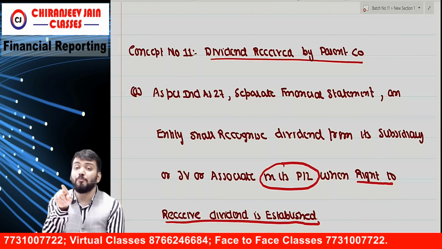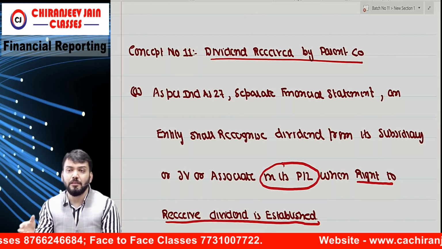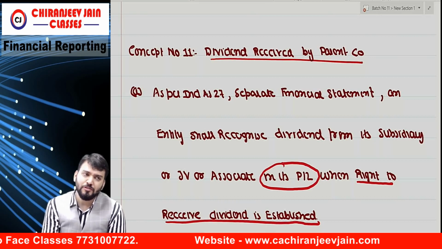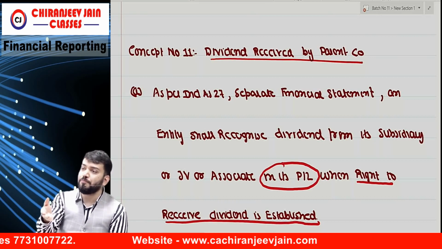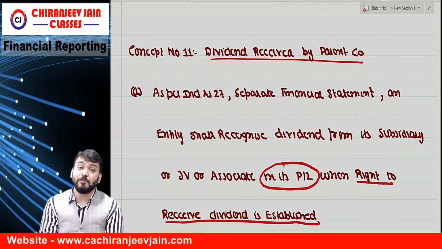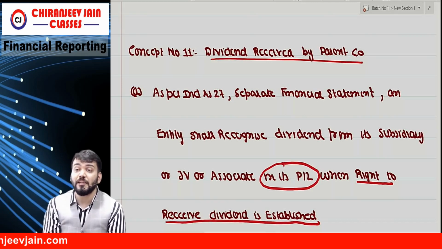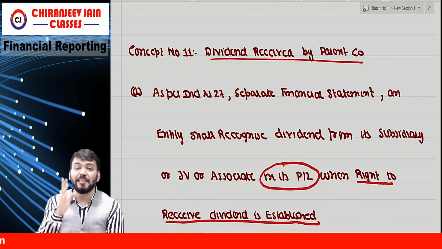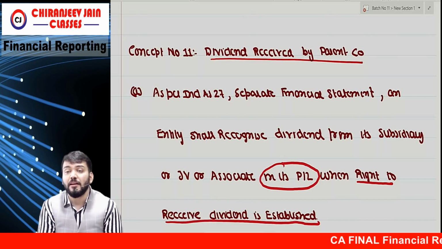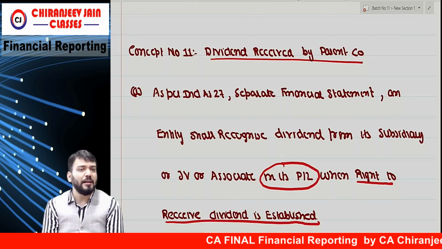So in the last question, one point was given that dividend received was credited to retained earnings of the parent company. So that was correct only. It will be transferred to PL. Any adjustment required? No adjustment required. That was a simple point. If in the exam they say the pre-acquisition dividend has been deducted from investment, that is wrong and we need to correct it, but they will not give this type of adjustment. If they say dividend has been credited to PL, is it correct or wrong? Correct. So no adjustment required. Understood?